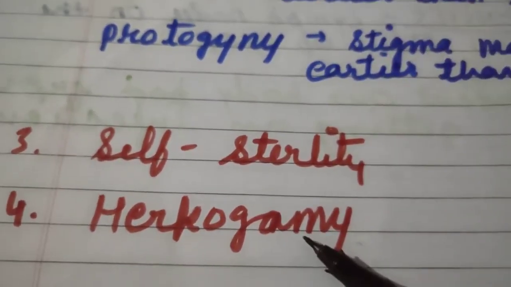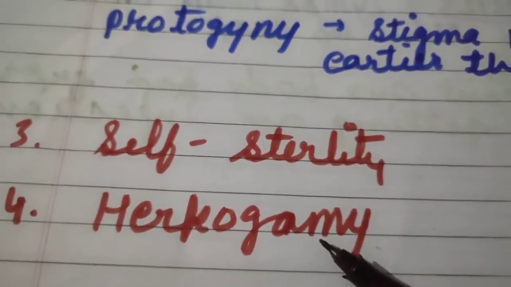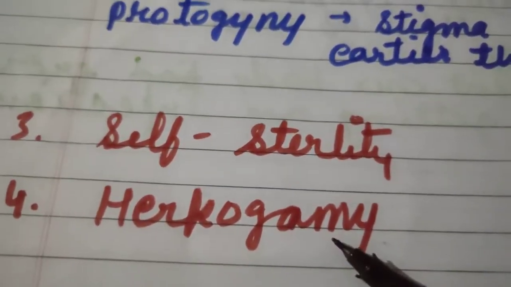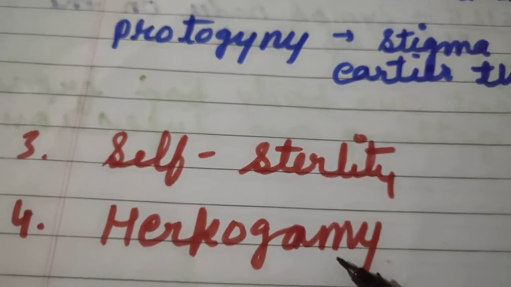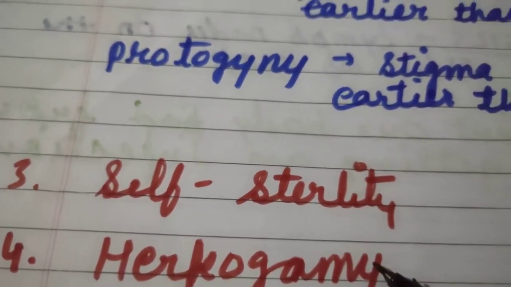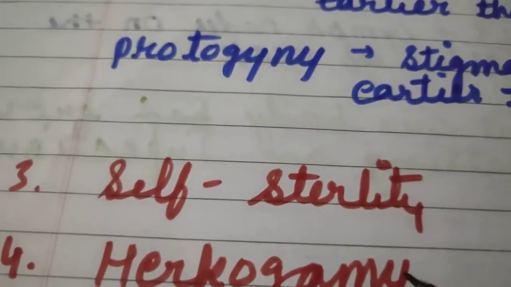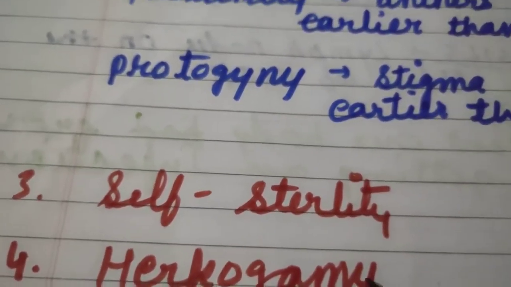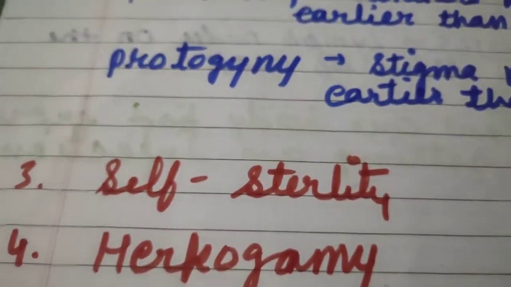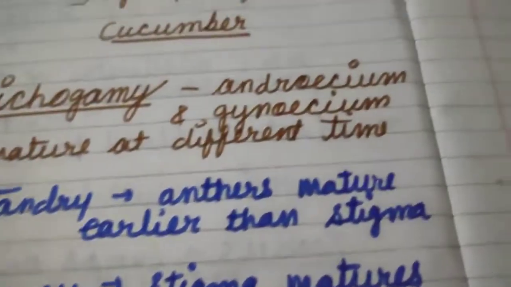Next, hercogamy. Hercos means barrier. In some flowers, the pollen of a flower cannot reach the stigma of the same flower due to some structural barriers. So only cross pollination occurs and it prevents self pollination.